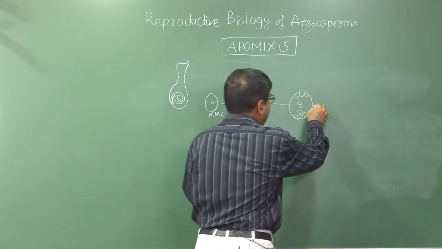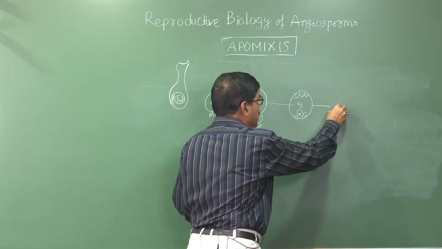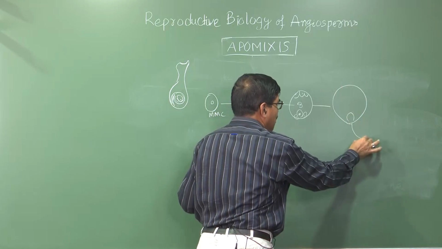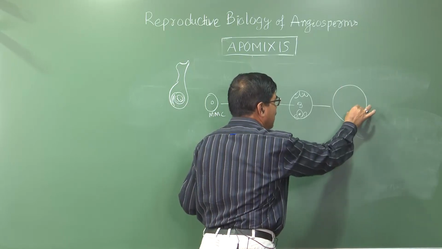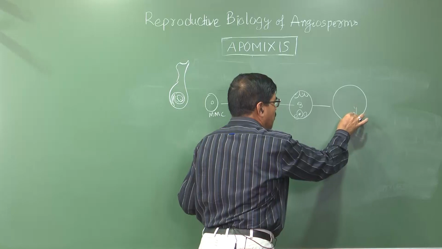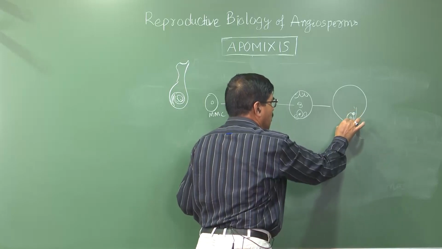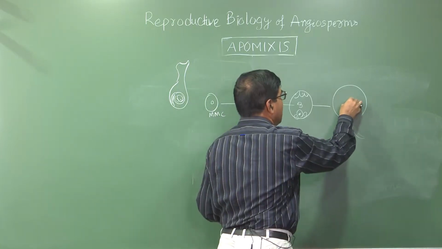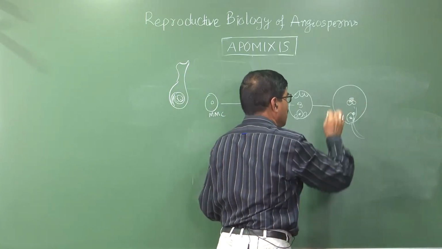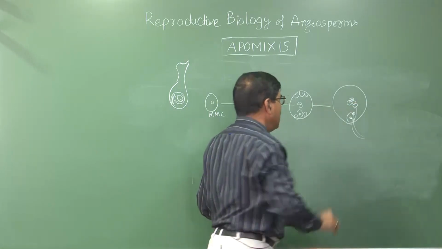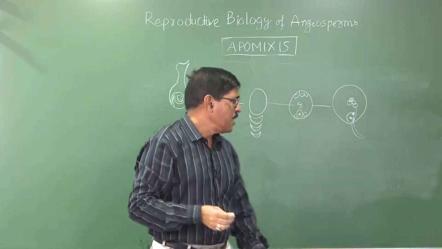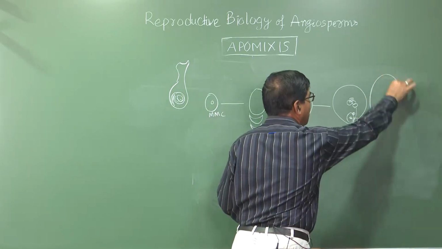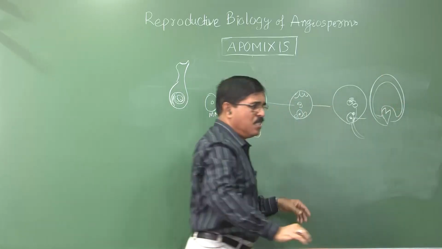Then after the formation of this embryo sac, gametic fusion occurs, where one pollen sperm cell fuses with the egg, and the other fuses with the secondary nucleus to form the triploid nucleus. This is the normal pathway. Then embryo formation is there. This is the embryo, this is the endosperm. The normal process.